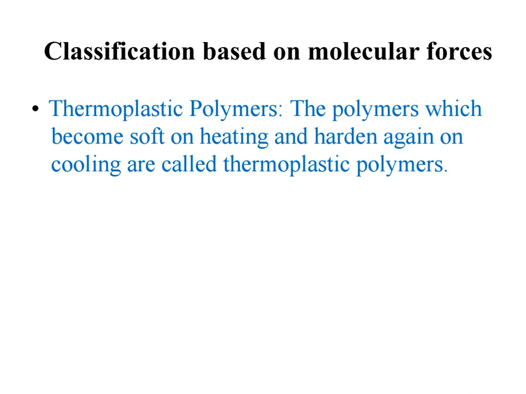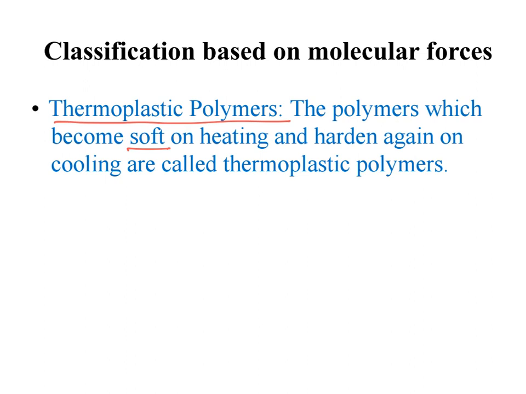And the last classification is classification based on molecular forces, and this is again classified into further types. The first one is thermoplastic polymers. What are thermoplastic polymers? Polymers which become soft on heating and harden again on cooling are called thermoplastic polymers.